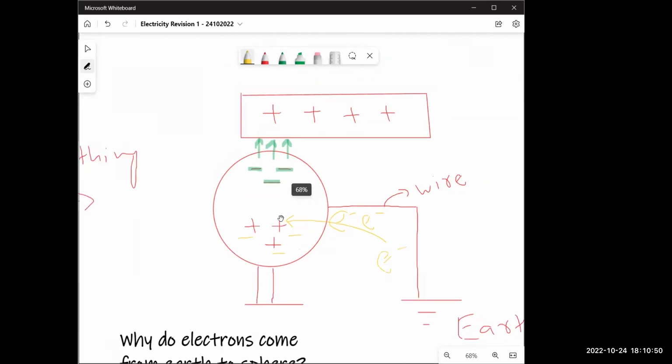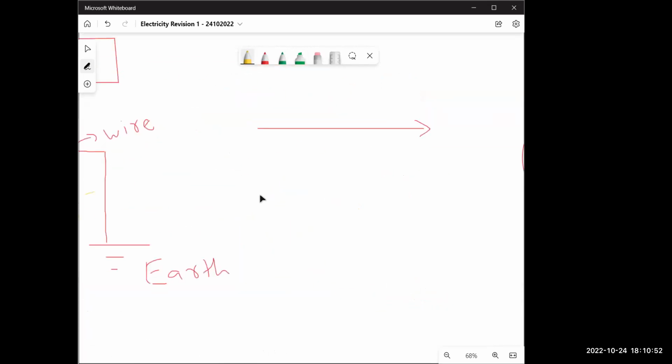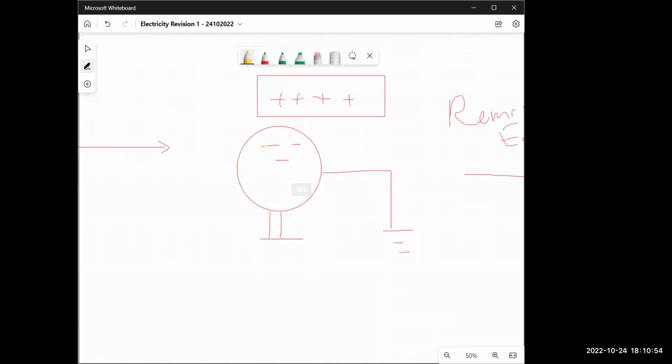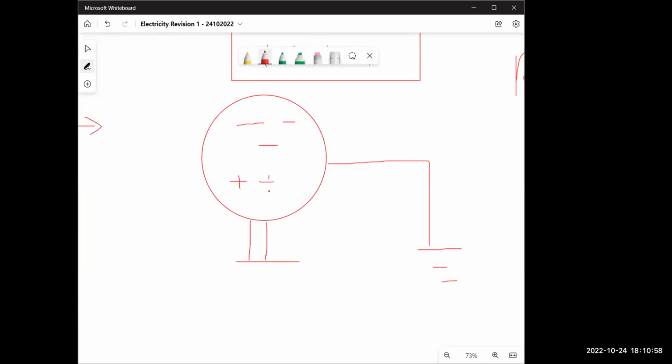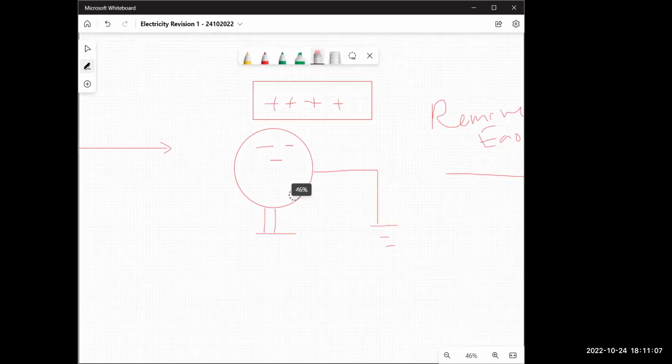Now, since we know that positive and negative cancel out, in the end what are we left with? We're only left with negative charge above. Over here, if I didn't show you, but we do have this. So they're balanced. It's not positively charged anymore. It becomes neutral, so we don't have to show it. Is that clear? Do you understand?